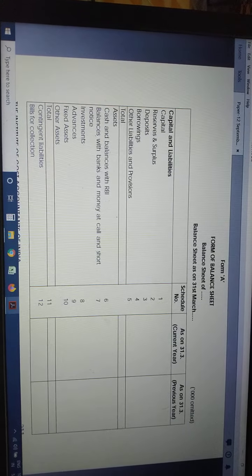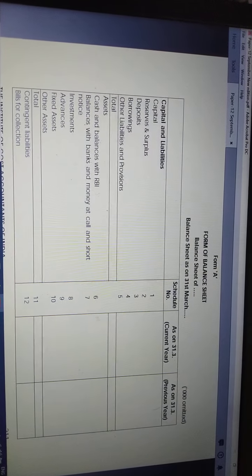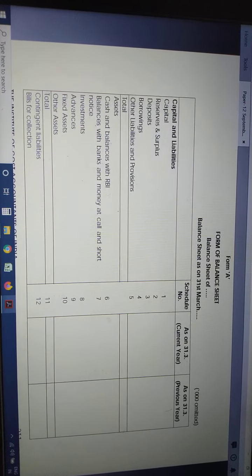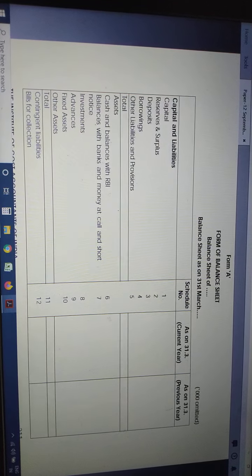So this is your material format. Just for your understanding, I am just showing this one. Please go through Form A, the form of balance sheet, capital and liabilities. Under the capital and liabilities you have capital, schedule number 1, reserves and surplus, schedule 2,